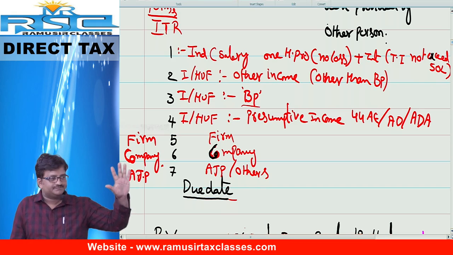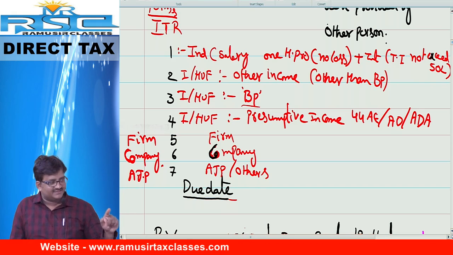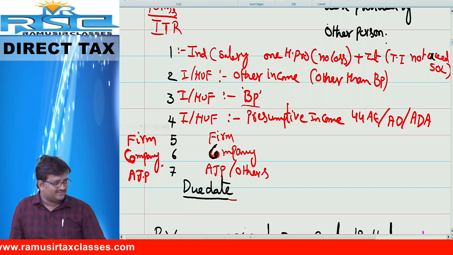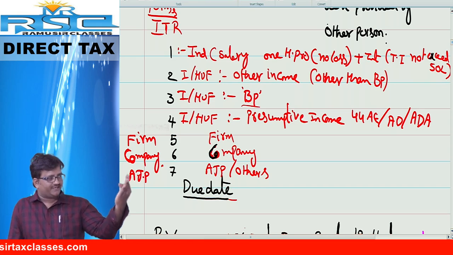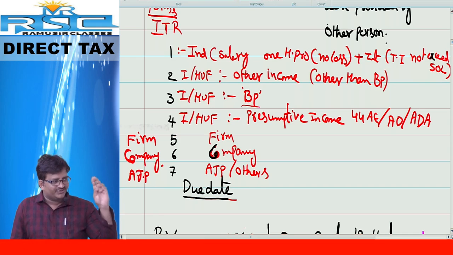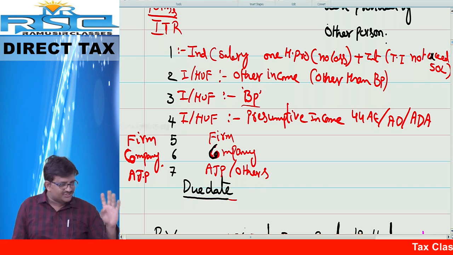5, 6, 7 are AJP and others, not only AJP. The next ones, 1, 2, 3, 4, are for individuals and HUF.